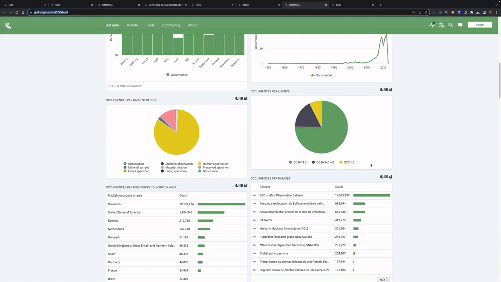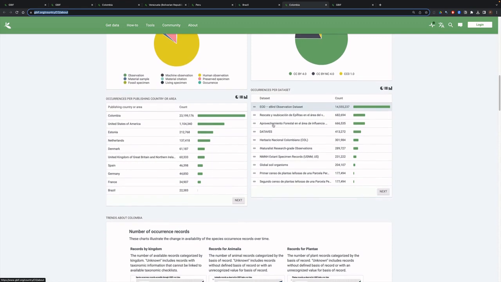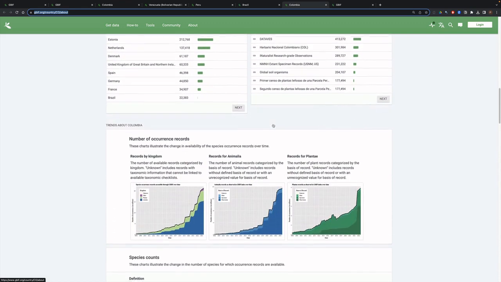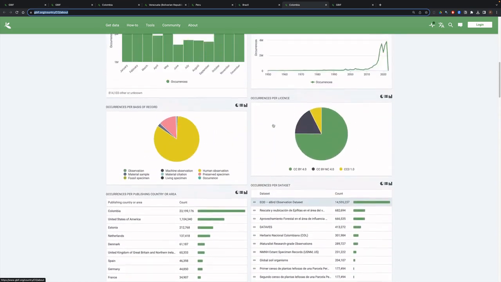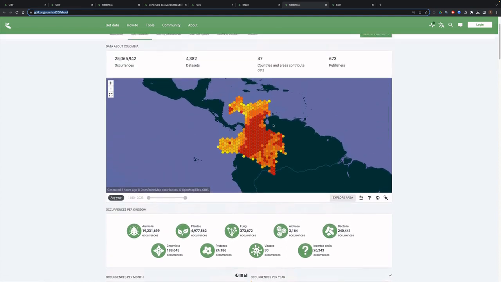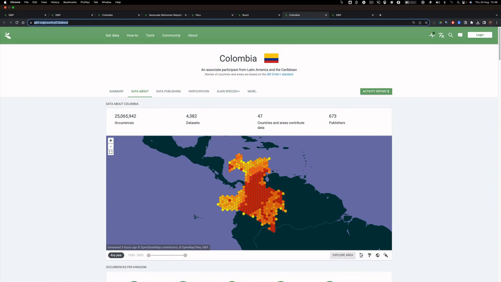And notice here this information about licenses, which I will come on to in a moment. Then we have who the publishing country is. Most of the Colombia data is coming from Colombia. What the different data sets are. Most of the data in GBIF is actually a lot of it is about birds, because people are very keen on birds. Then we get quite a lot of summary statistics that are available from GBIF, and this is not available at present from entities such as INSDC for sequence related data.